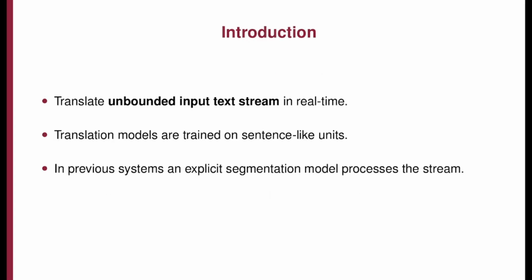First, let's define a streaming machine translation model. We consider this as a model that is able to translate an unbounded input text stream in real time, typically as a part of a cascaded system with text coming from an ASR model. Usually, MT models are trained on distinct sentence-level segments and assume full vision over the input. But here, the model gets increasing partial input with each new source token from the incoming source text stream.